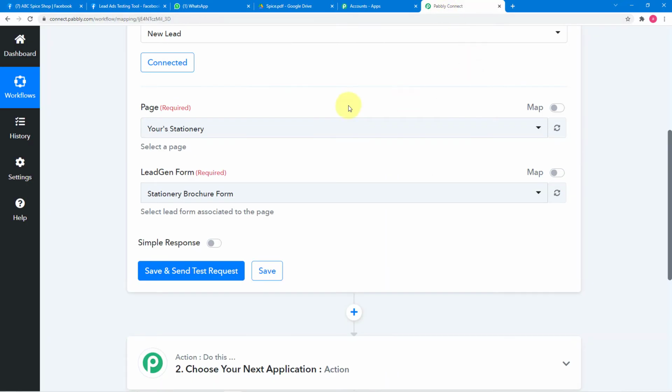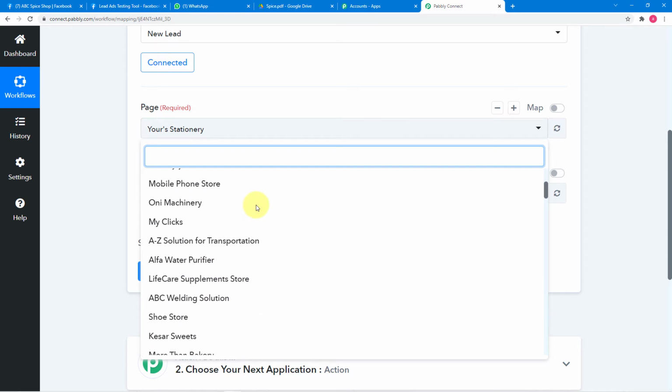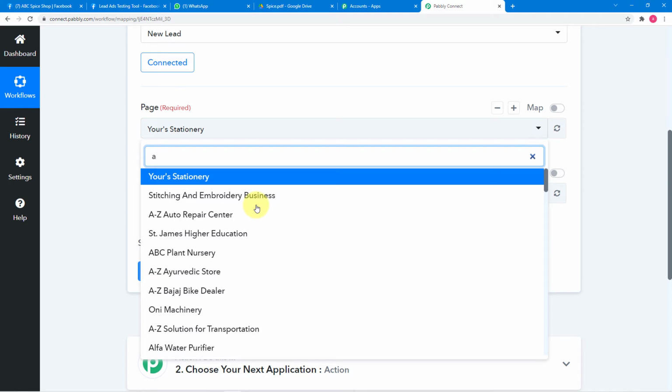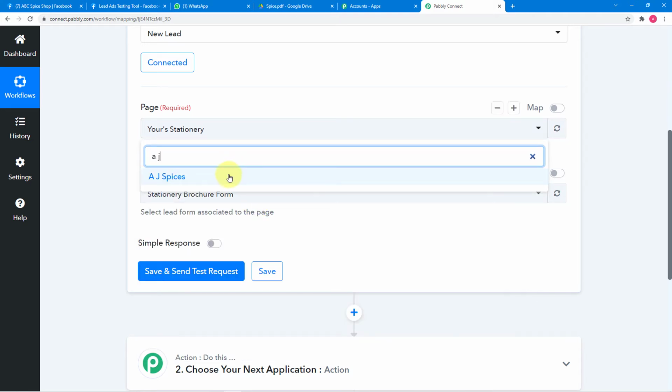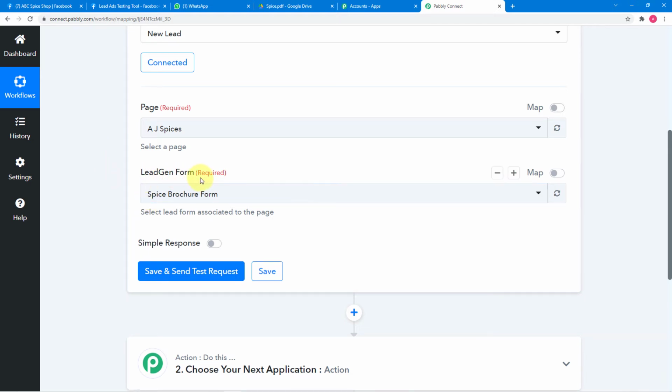And in Pabbly Connect, you have to select this page from this drop down menu. Here in this field, it is showing us all the pages that I have created in Facebook for different reasons. And here I'll find my page as well. This one, AJ Spices, I'm selecting that. And you can see the lead generation form is automatically selected, Spice Brochure form, because we have only one lead ad form in this Facebook page, right?